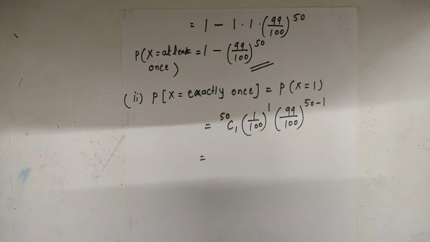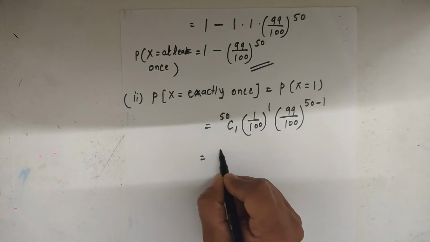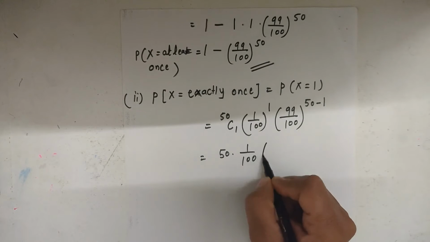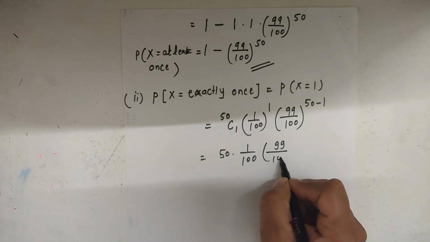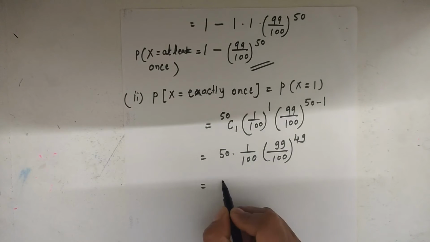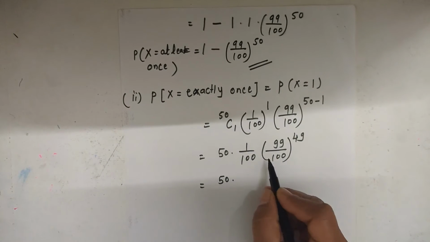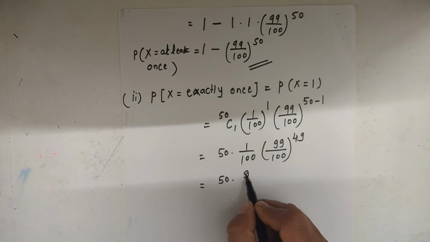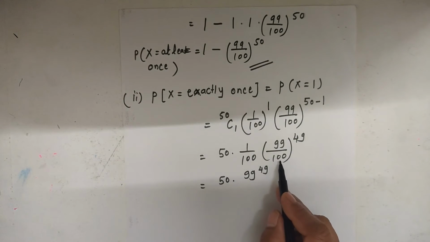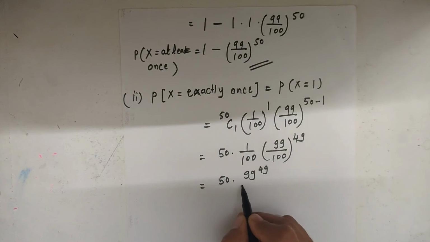50C1, the value of 50C1 is 50, into 1 upon 100 into 99 divided by 100 raised to 50 minus 1, that is 49. This can be written as 50 into 99 raised to 49 and 100 raised to 1 into 100 raised to 49.